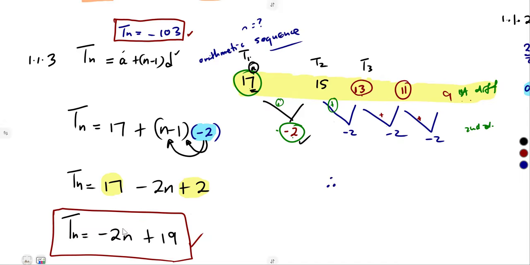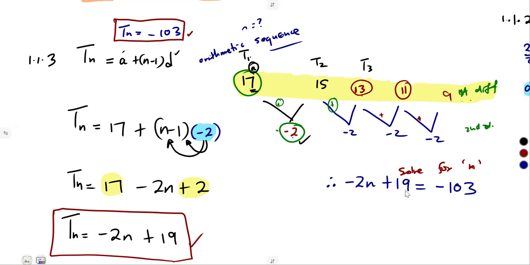So therefore, we're going to have -2n plus 19 being equal to the same Tn that we are given as a numerical value, -103. From there, we can solve this equation for n. All right? So that's it.